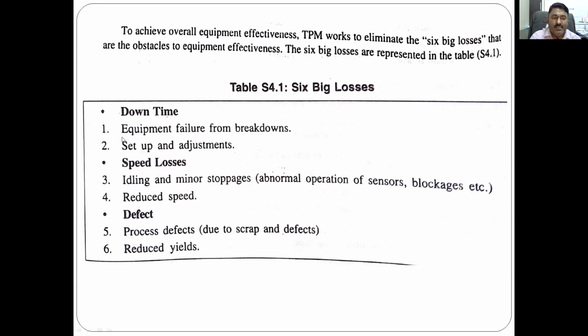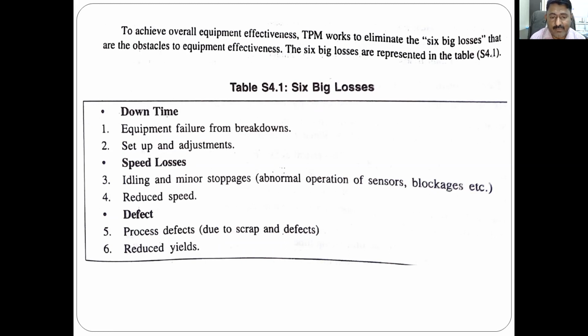So you can see here, number 1, downtime. Here you can see the equipment failure from breakdowns. If any equipment fails, then it is downtime. Failure from breakdowns. Setup and adjustment: one job is over, the next job is taken, and some time is required for setting the job and some adjustment, and then it will start working. So this is the second. So downtime has two categories: failure due to breakdowns, and setup and adjustment. These are the two losses related to downtime.